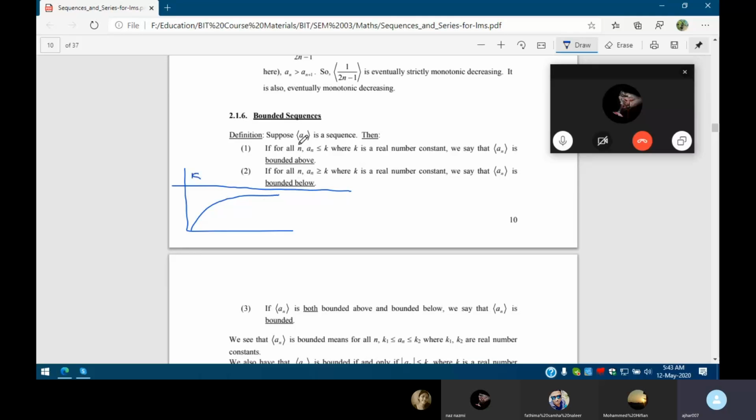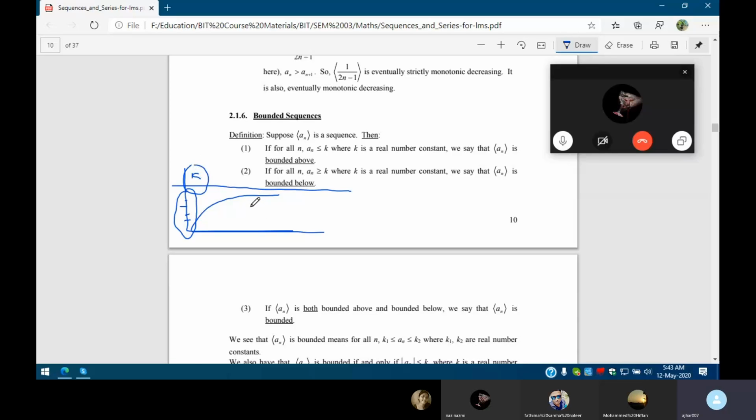Always an less than or equal to k. If you take this value, this value, this value, any value should be less than k. So when n increases, the y value should always be less than k. This means this sequence is bounded above.